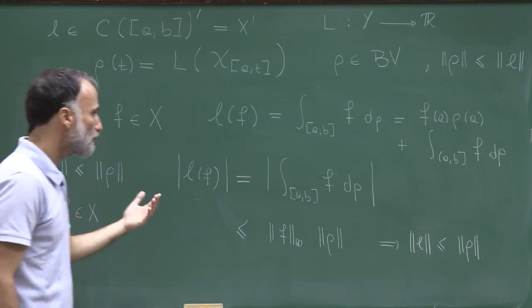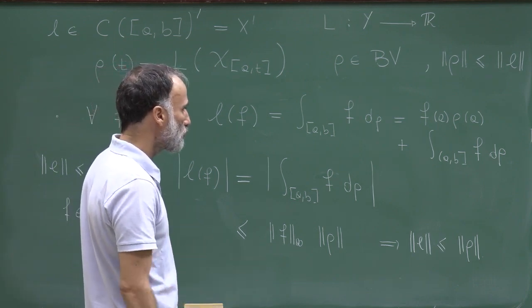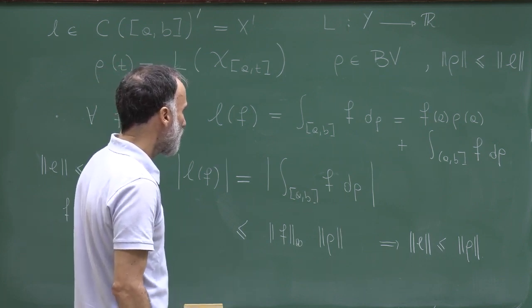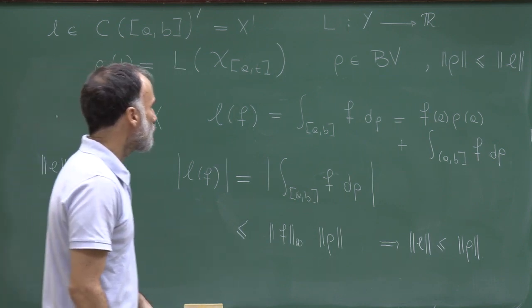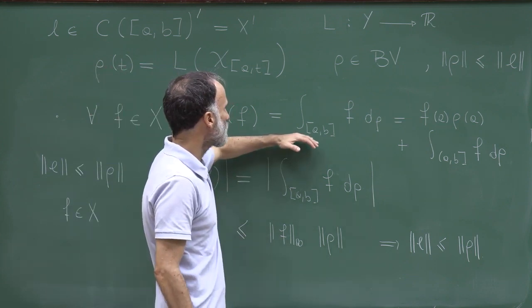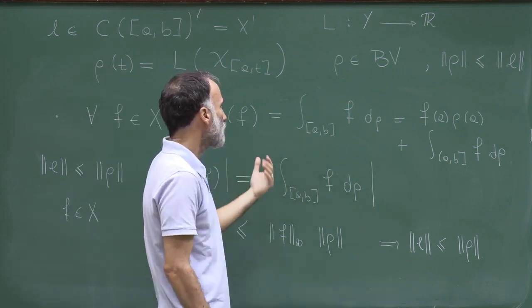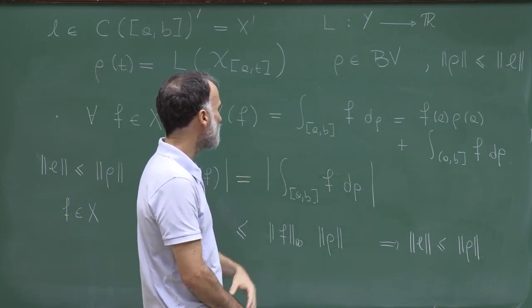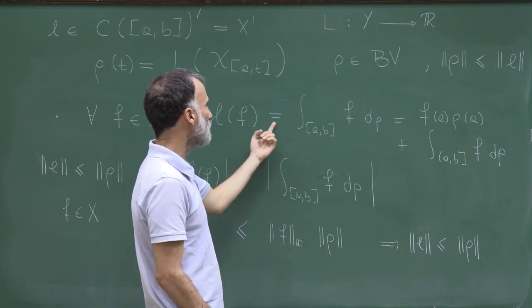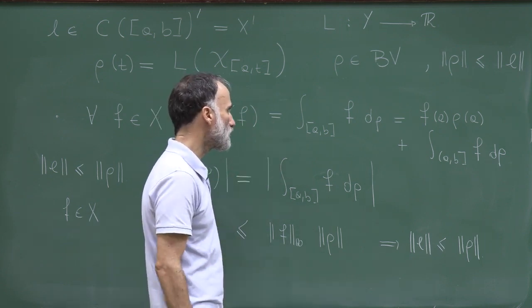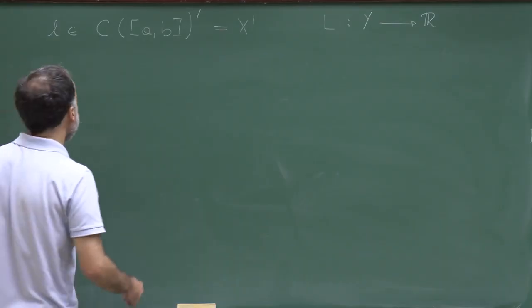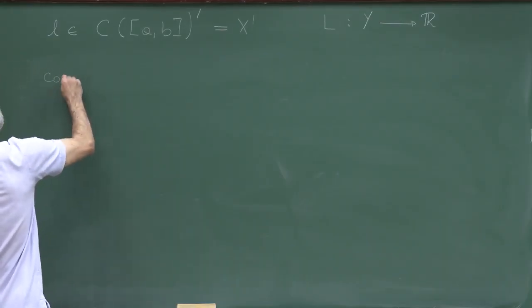So this gives you the proof of the representation theorem. The converse statement is that any functional given by this identity is a bounded variational functional. So let's prove the converse.